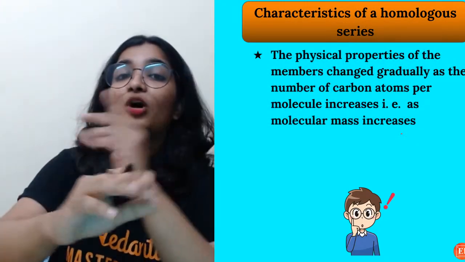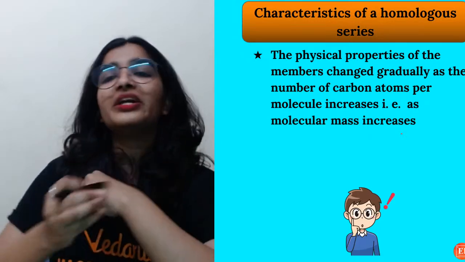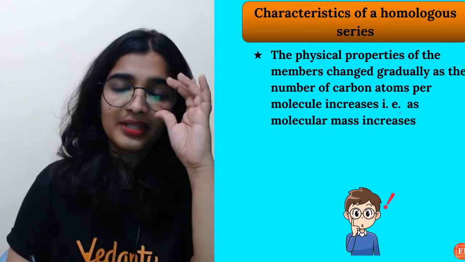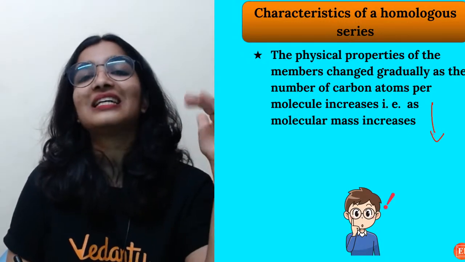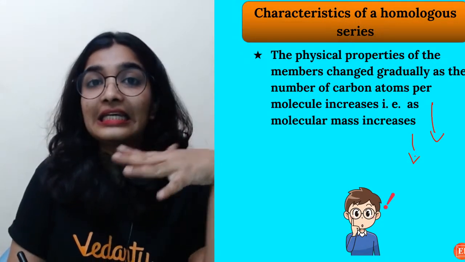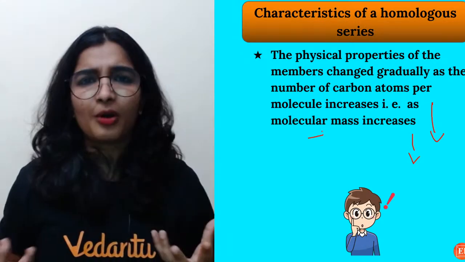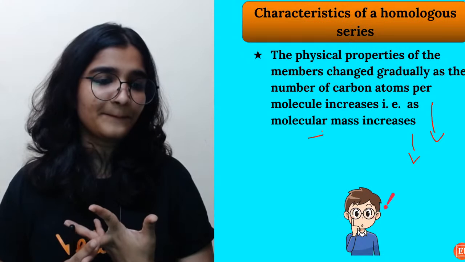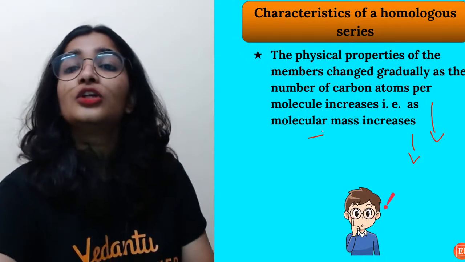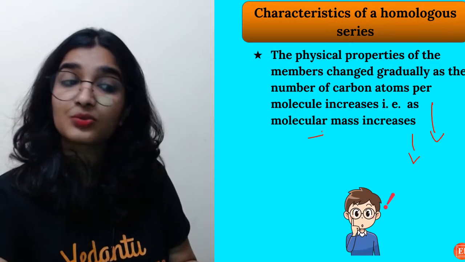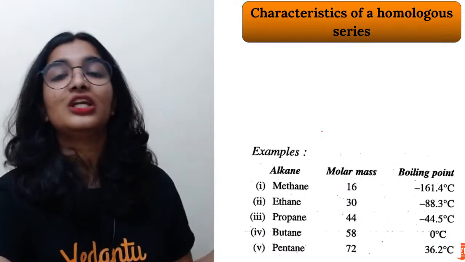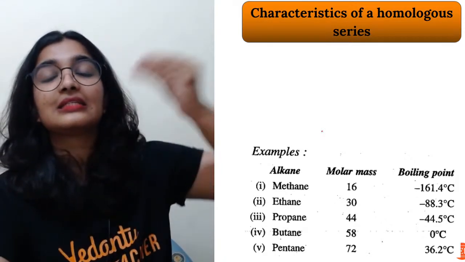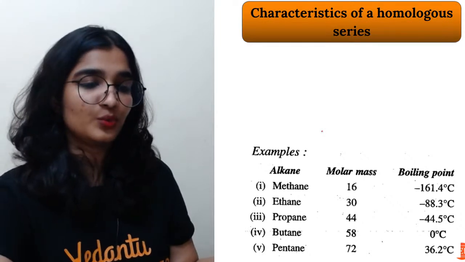See, the physical properties won't be the same. Do not write that the physical and chemical properties of the homologs will be the same. No. Because there will be a gradual change in the physical properties as the molecular mass increases, like the density, melting point and boiling point and all that. So chemical properties will be similar, but the physical properties will change gradually as you go down the group and the molar mass increases.